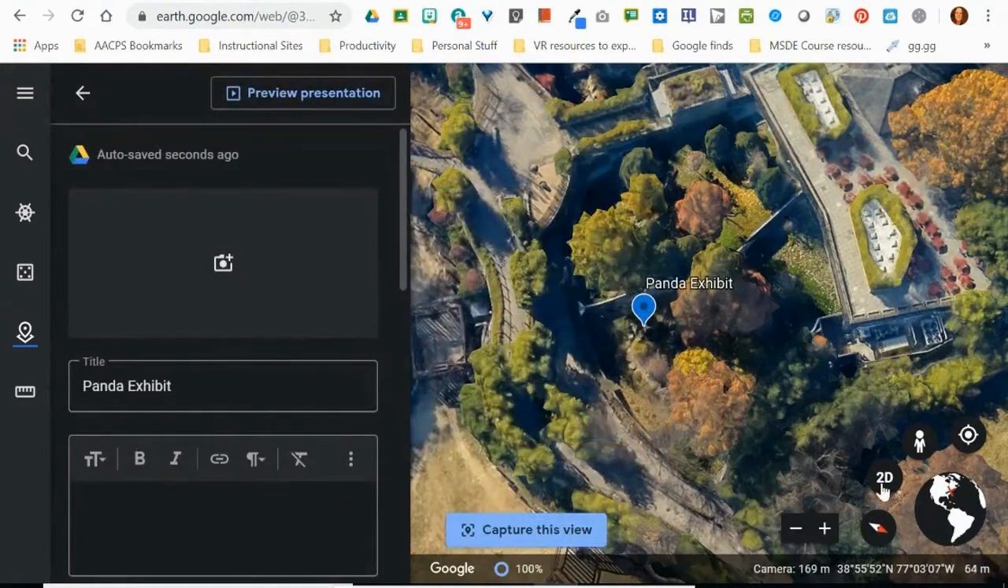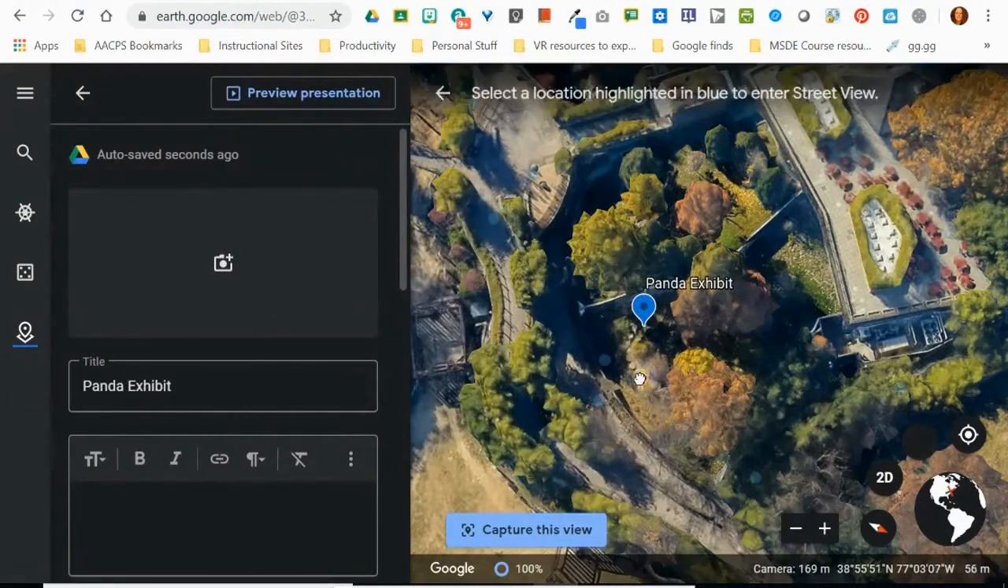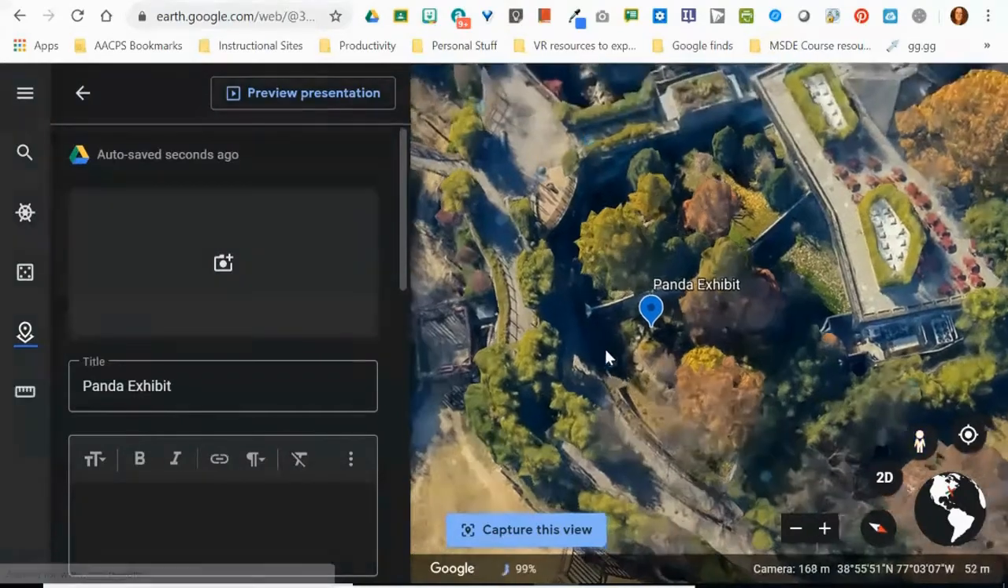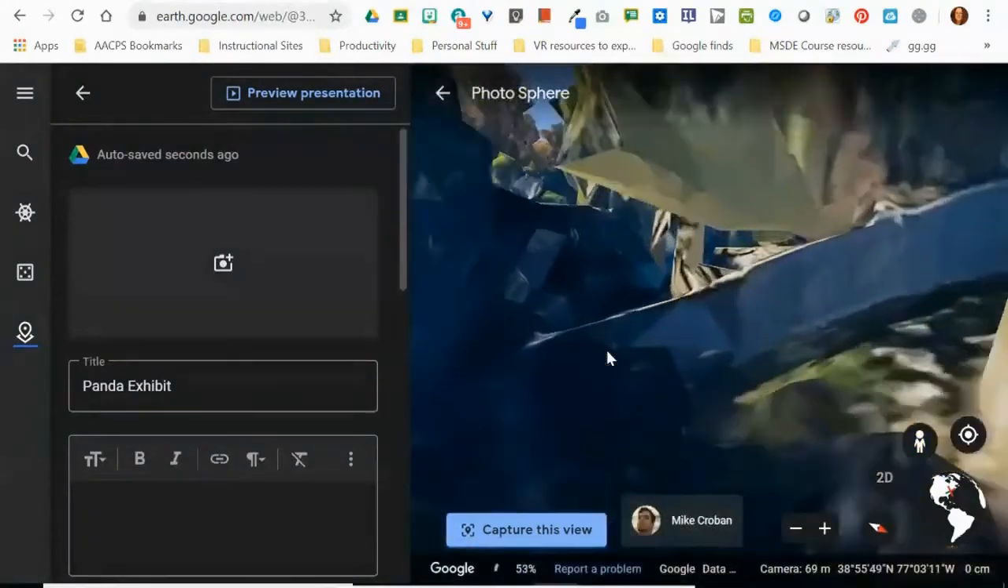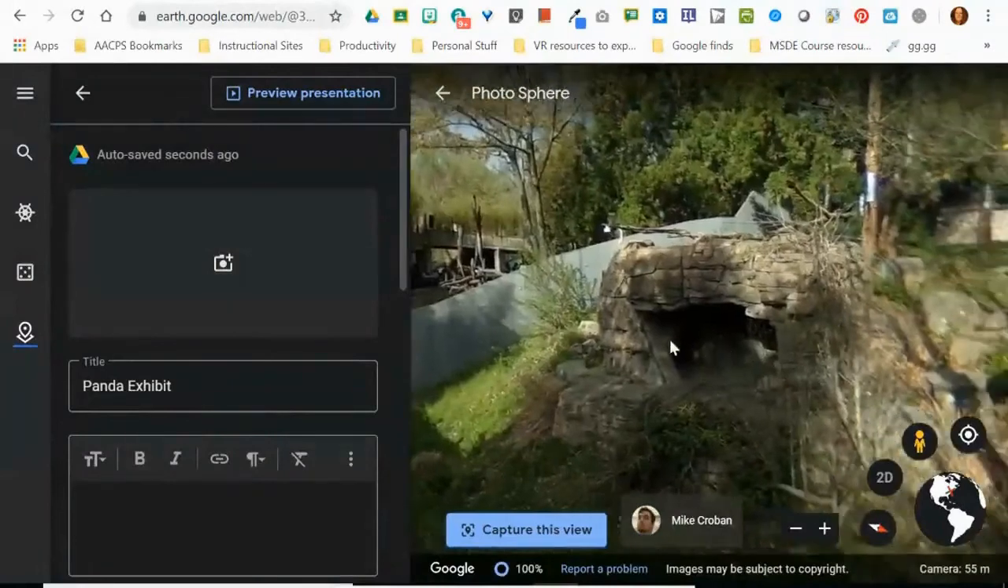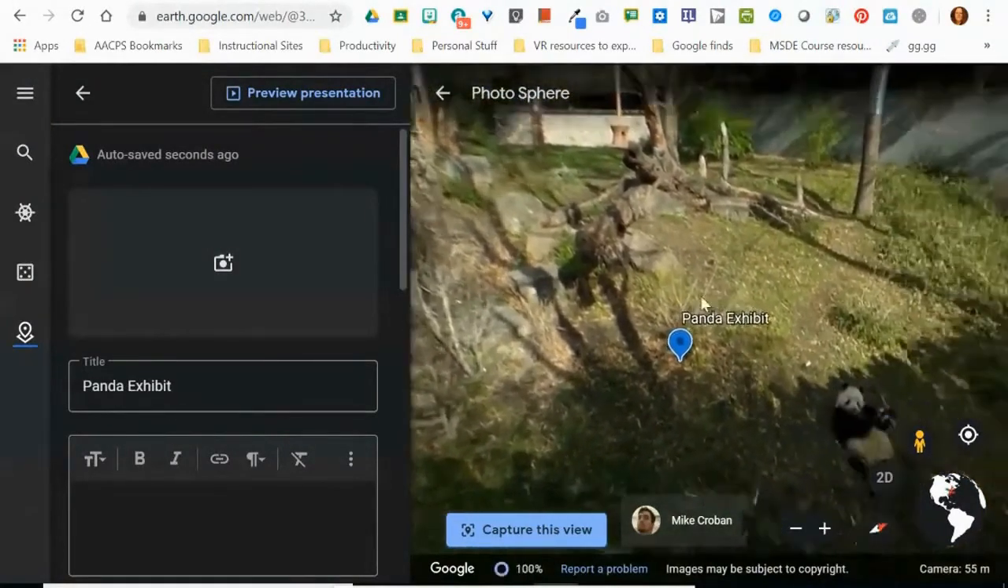And what I really want to do is see if I can find a good street view image, because if I want to show off the panda exhibit, I don't want to be looking down at some grassy little field here with a fence around it. I want to see if I can get a panda. So I'm going to drop Pegman on one of these photospheres here. And let's scroll around and see.